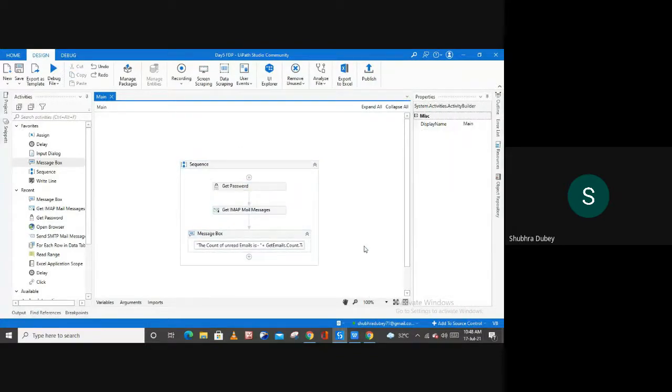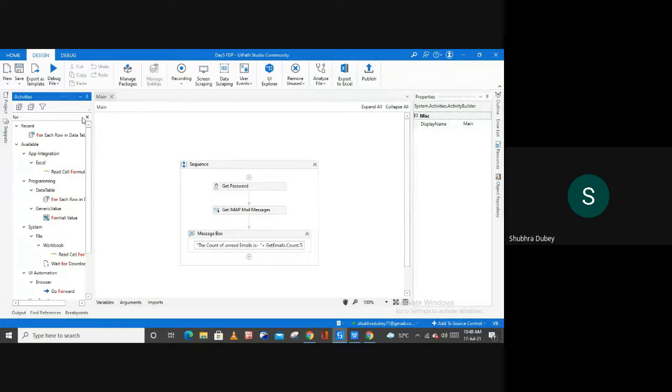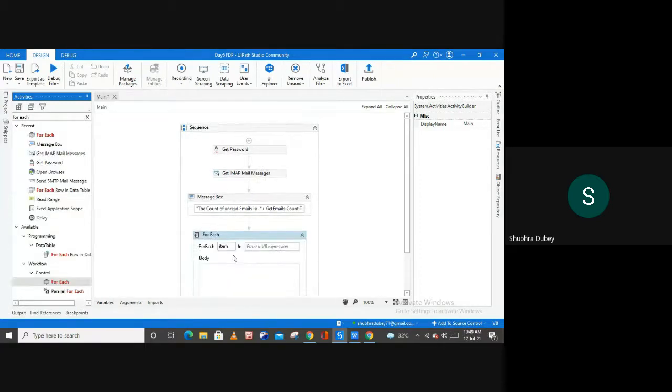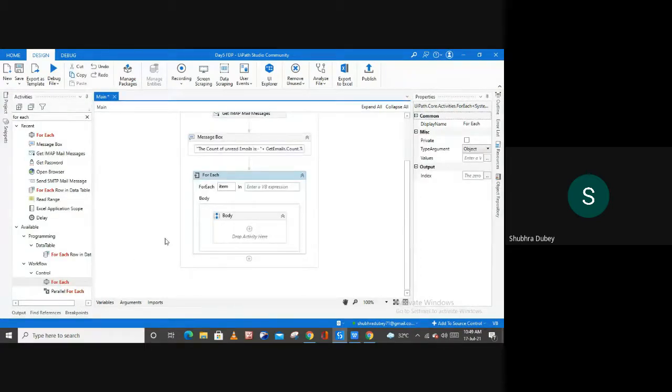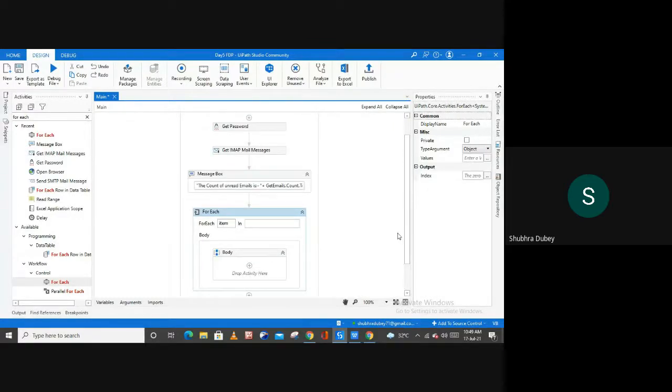So here what I'm going to do is, I'm going to take one For Each activity. And in this activity, I'm going to display all the mails from your account, right? So here we have a For Each activity. In this activity, now mention your variable coming from your Get IMAP mail message, right?